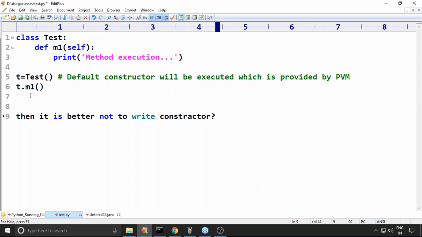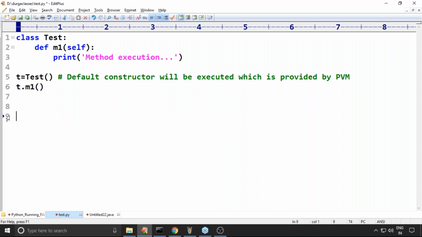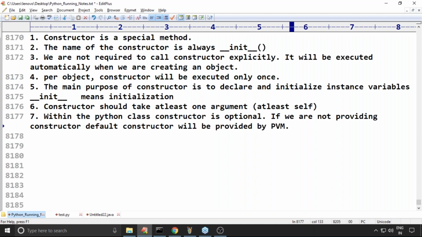Getting it, Naveen? Don't think that a constructor is not required to write. Even if we are not writing one, nothing will happen, but what about properties?